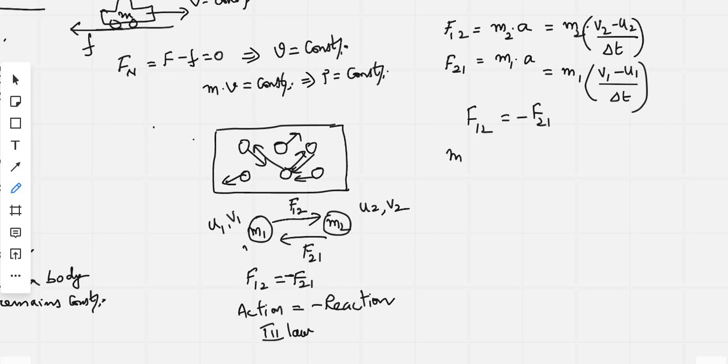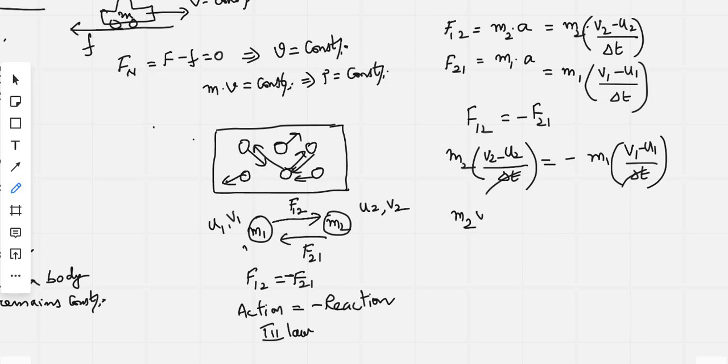So if you write m2 into (v2 minus u2) by delta t equal to minus of m1 into (v1 minus u1) by delta t. So if you see delta t gets cancelled, and if we expand this, m2 v2 minus m2 u2 equals to minus m1 v1 plus m1 u1.